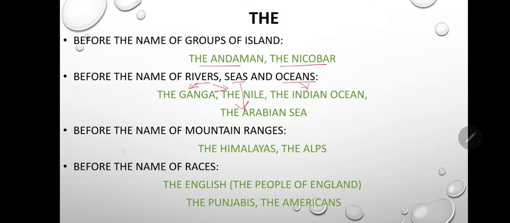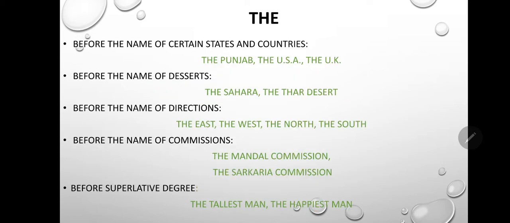We will use the before the names of mountain ranges like the Himalayas, the Alps, before the names of races, the English here used for the people of England. So the English, the Punjabis, the Americans. We will use the before the names of certain states and countries like the Punjab, the USA, the UK.